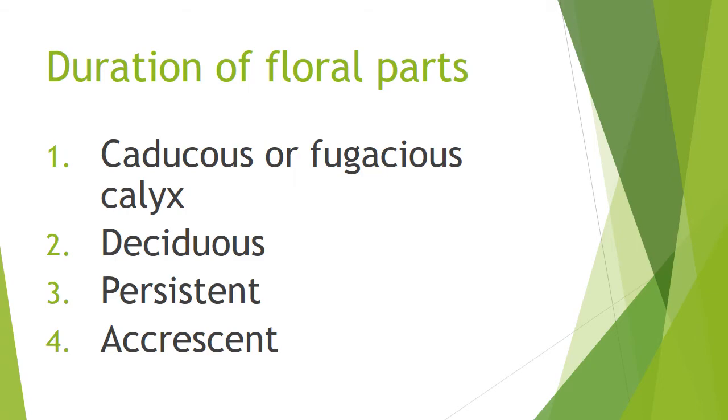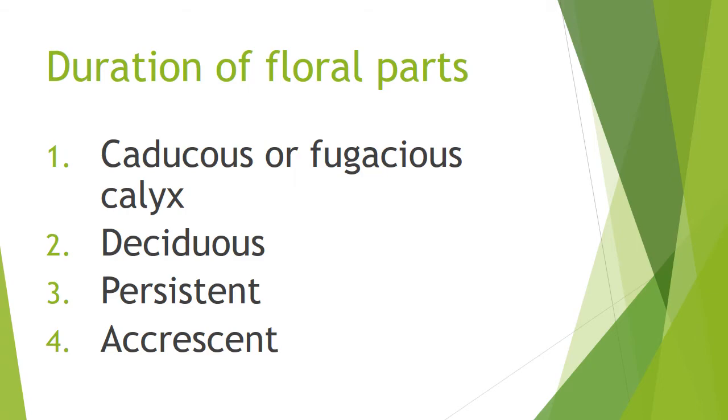Next, deciduous calyx. Here also, calyx that falls soon after opening of the flower. The first type is where the calyx falls before opening. Here, after opening the flower, the calyx falls soon. Can you understand the two types of duration of floral parts?